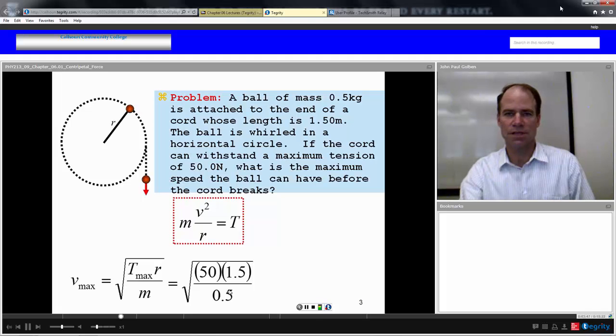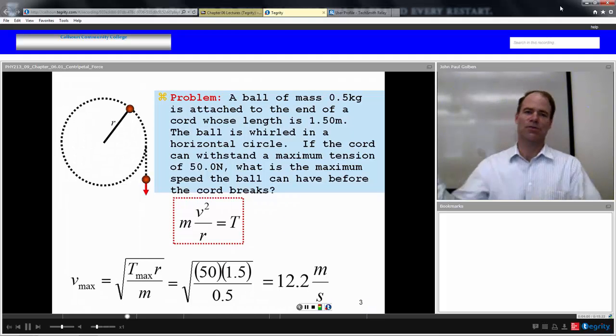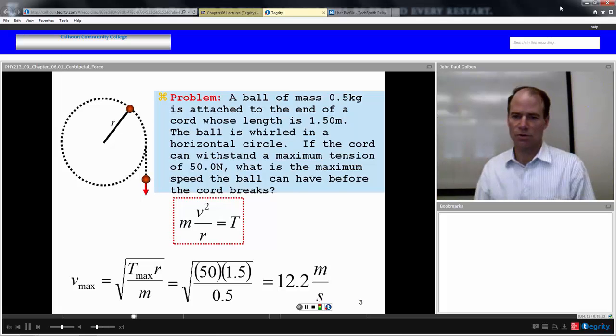50 newtons times 1.5 meters, divided by 0.5 kilograms, square root. That gives 12.2 meters per second, which would be about 27 miles per hour. So if you fling this thing around at 27 miles per hour, that would require too much force to hold it in a circle. The cord will break, and then it will go flying off.